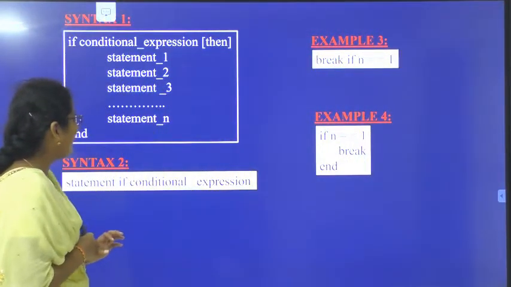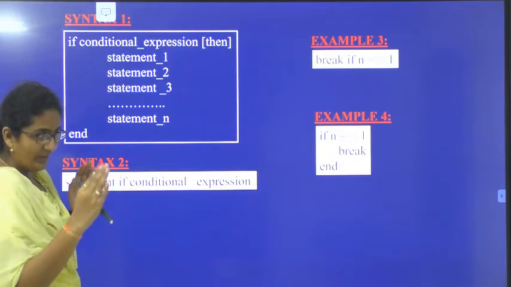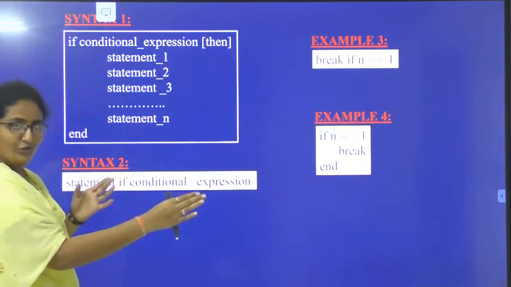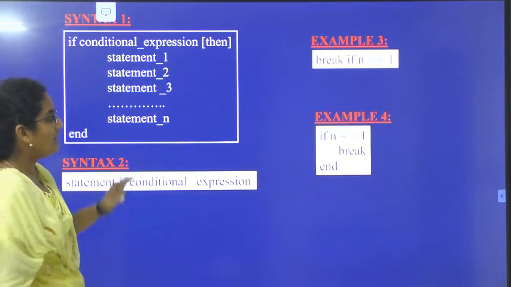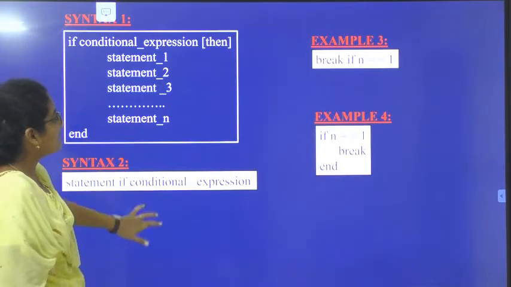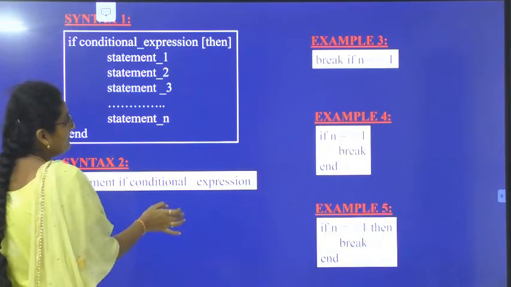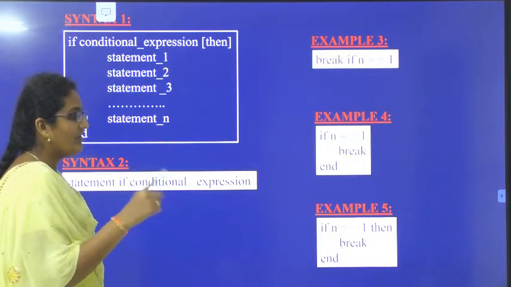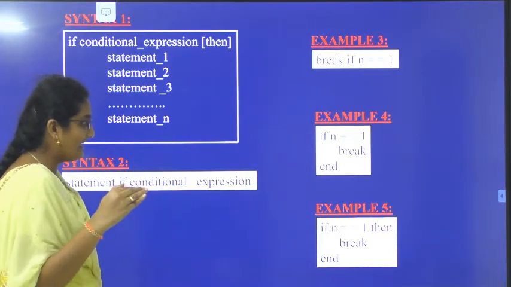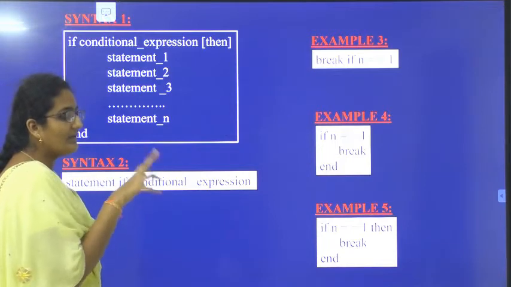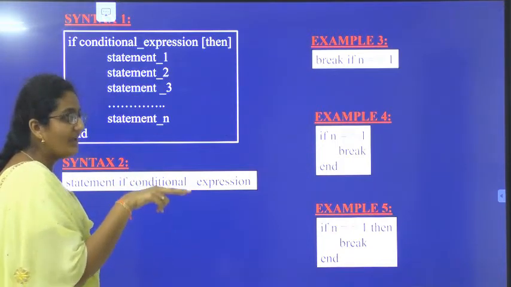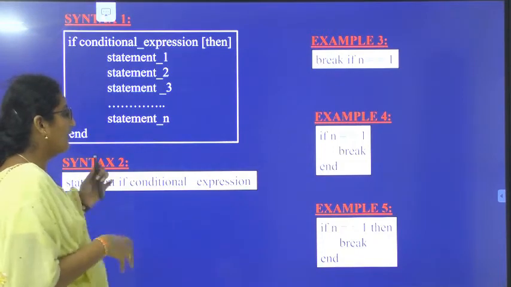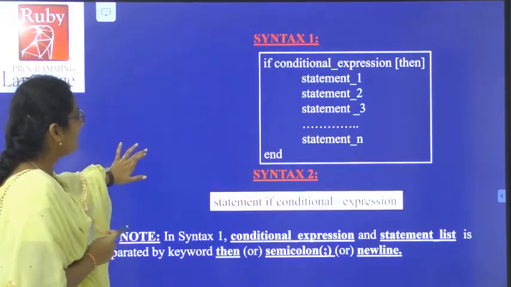So this is one more example. If n equal to 1, then you can break the loop. Otherwise, break the loop and make n equal to 1. Both we have in the if statement. After checking whether n equal to 1, you can break and end the loop, or else you can make n equal to 1 and then break. Or else first you can break the loop and check whether n equal to 1 or not. Anything is possible with the if statement.